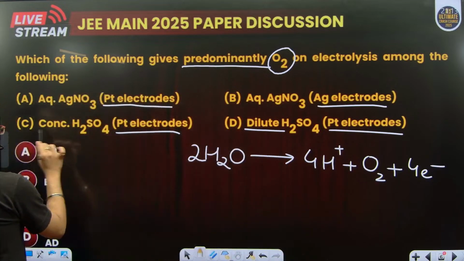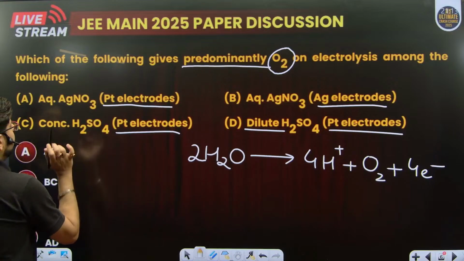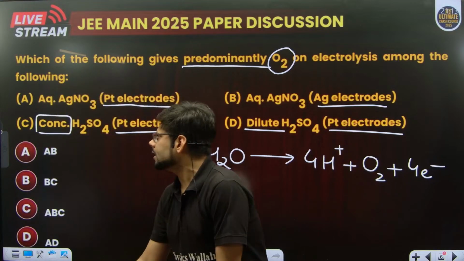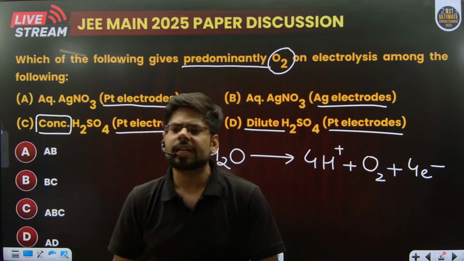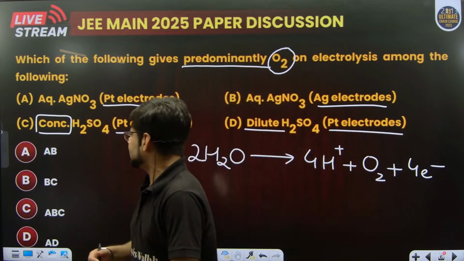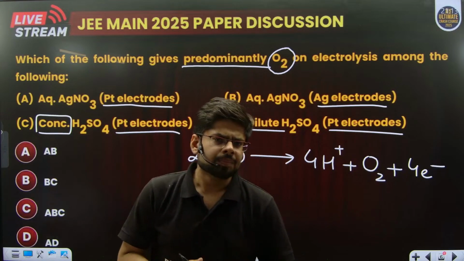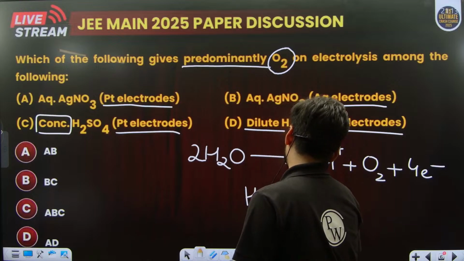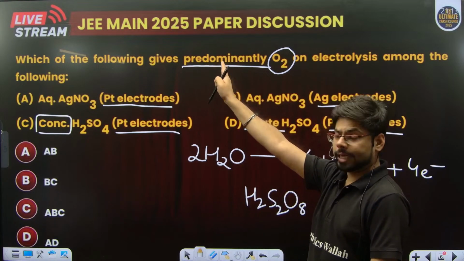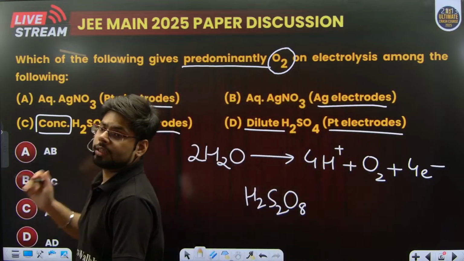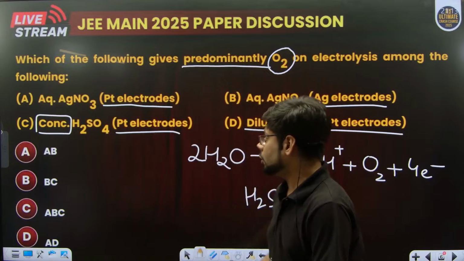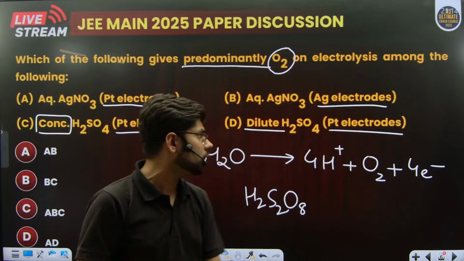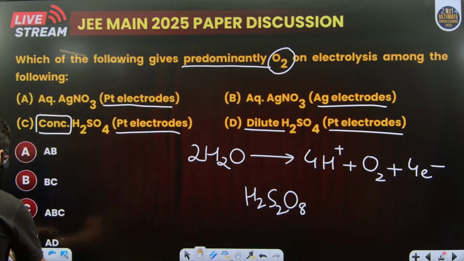Now, one interesting part is C. Some people may get confused looking at C because in C also you come across sulfate. But look at this word, concentrated. We know that when the concentration of H2SO4 is very high, that means the sulfate ions are too much, which means we will have oxidation of sulfate as well, and this is taught as a special case. We get H2S2O8, whereas they have mentioned predominantly O2 should be obtained. H2S2O8 is obtained on the anode, that is peroxydisulfuric acid, which means along with O2 we'll have a lot of this. Hence we cannot choose C as our correct option. Hence only A and D will be used. So option D is correct.